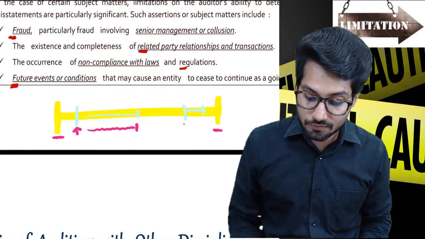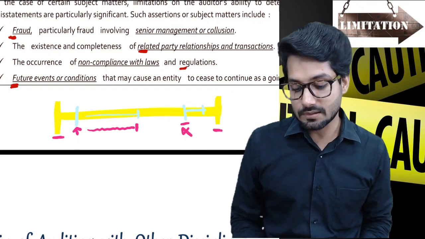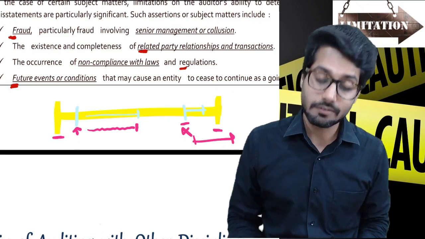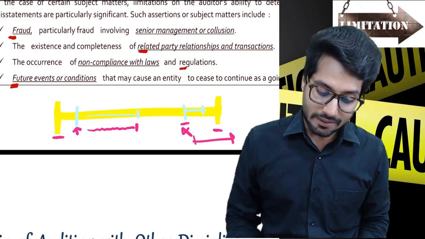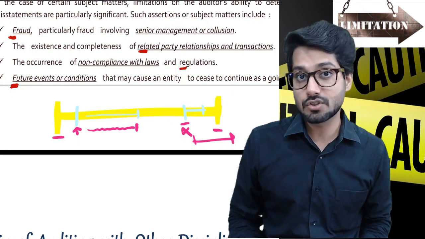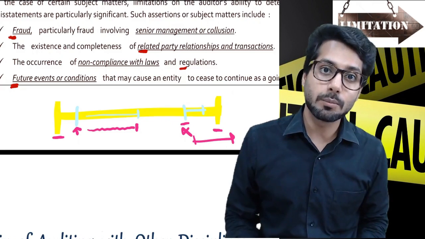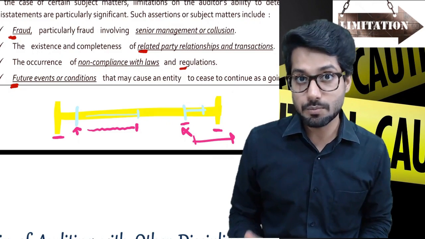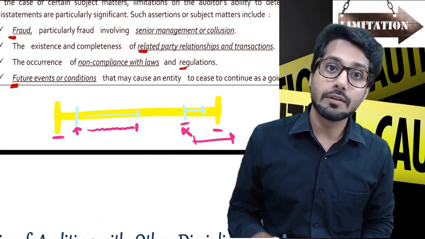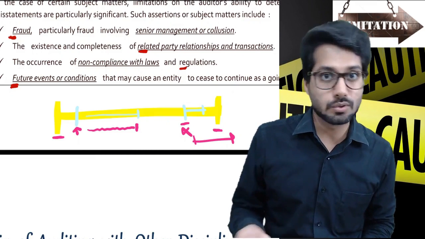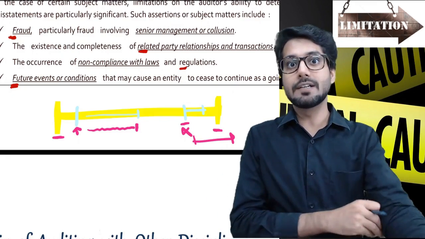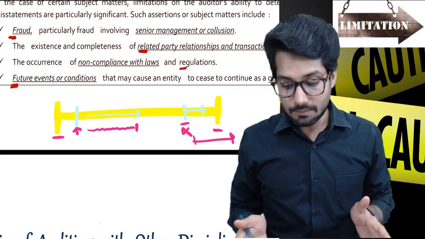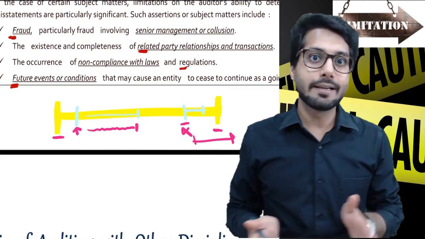The later information is available to us, the lesser the time available, because it would have needed this much time to complete the assessment, but we'll do it in a hurry. Doing it in a hurry will obviously make us not check everything, and this will lead us to the point where we'll lose out on finding errors or frauds, which we might have found if we had checked a little earlier. So some information might not be provided to us in time, some information might be delayed because of that, or some audit procedures we have to apply in time.